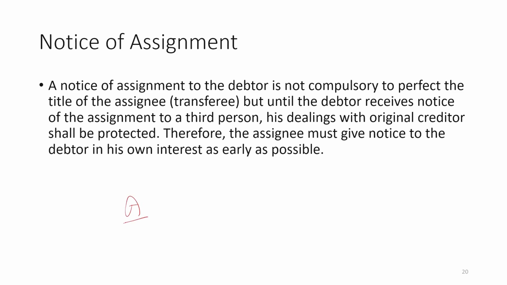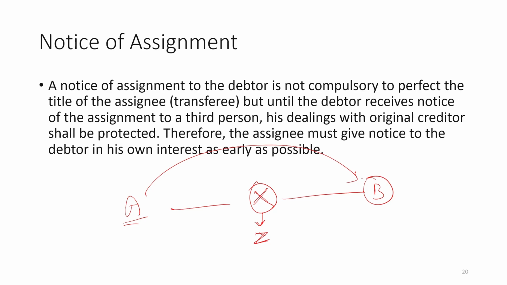This is a person who is the assigner. Suppose this is the claim X, and this claim is with respect to Mr. Z, and B is the assignee. That means A is transferring this claim X to B. So B will be responsible to pay this claim to Z, because earlier A was responsible towards Z for claim X. Now B will be responsible towards Z for claim X.